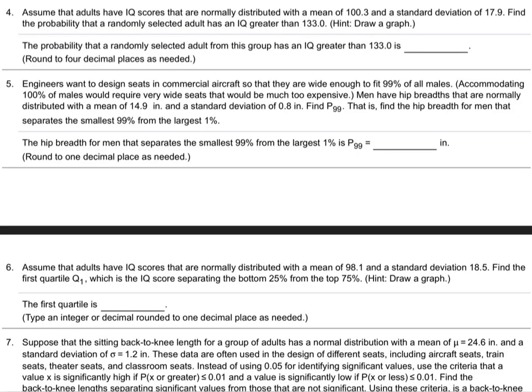All right, here we go. That's always the trick, the word problem. So number 4. Assume that adults have IQ scores that are normally distributed with a mean of 100.3 and a standard deviation of 17.9. Find the probability that a randomly selected adult has an IQ greater than 133.